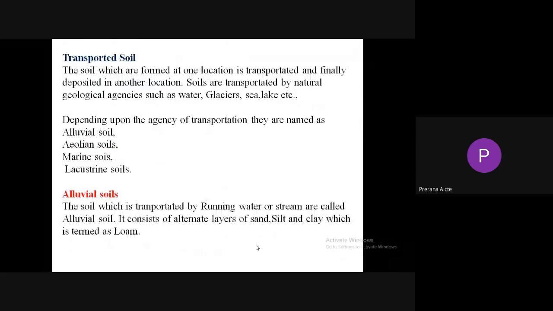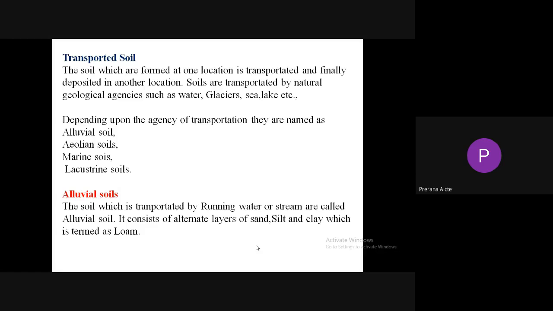Next, transported soil. Residual soil means the soil doesn't get transported; it remains at the bottom of the parent rock. But transported soil means the soil which is formed at one location is transported and finally deposited in another location. Soils are transported by natural geological agencies such as water, glaciers, sea or oceans, lakes, etc. This soil is transported by natural geological agents, which are known as exogenous geological agents, which originate above the Earth's surface. Water, glacier, sea, wind, all these originate above the ground surface.